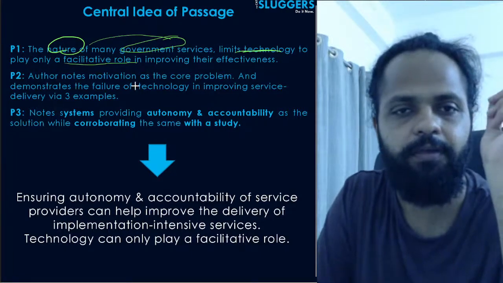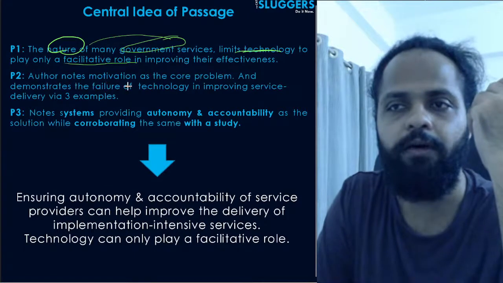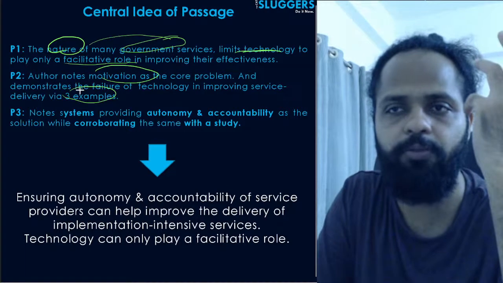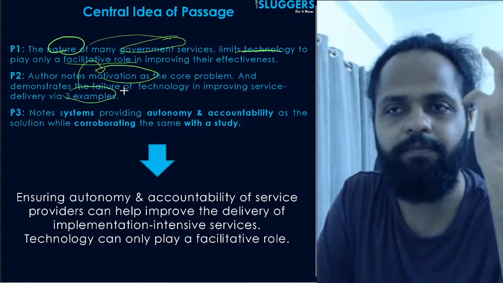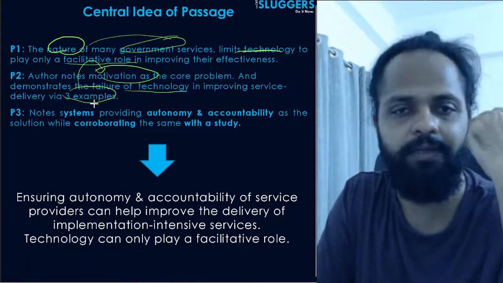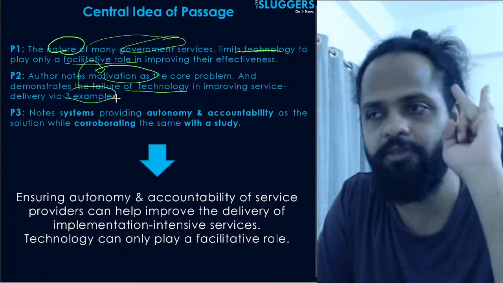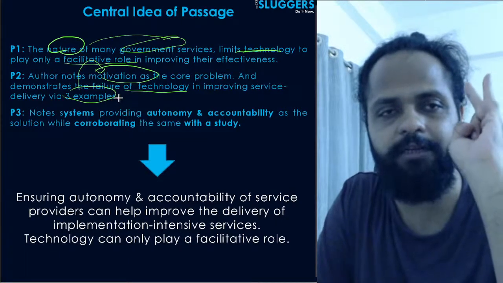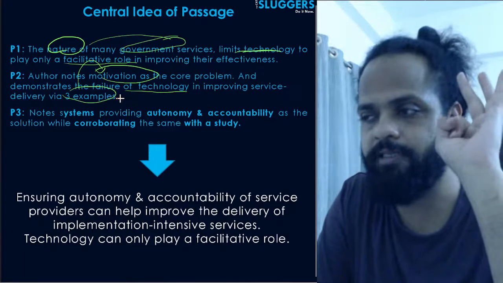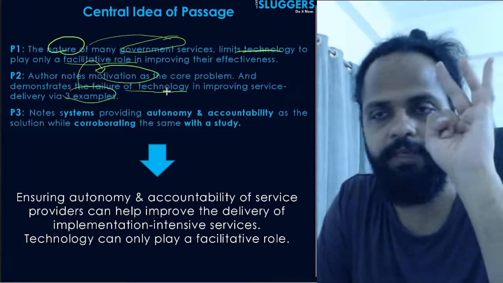And then in the second part, the author notes that the core problem is motivation, and he uses three examples to demonstrate the same, right? कि हाँ कि भाई टेक्नोलॉजी से कुछ नहीं होगा, आपको एक्चुअली मोटिवेशन कोर इशू है. And he uses the examples of the nurses in the clinics of Rajasthan, the differential medical care observed in public sector and private sector hospitals, and the example of the West Bengal teacher, right? ये तीन एग्जाम्पल को यूज करके ये बताया ऑथर ने.